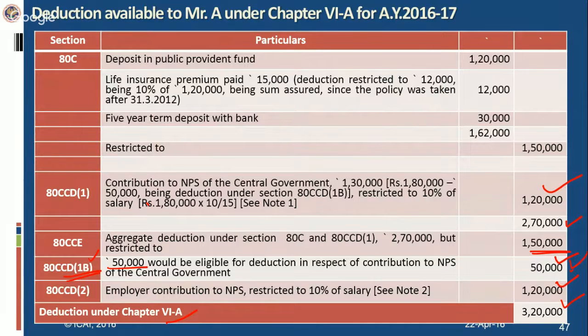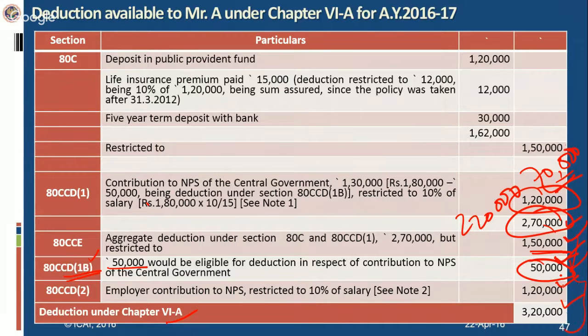What will happen in that case? The total contribution is only 1,20,000. There again, 50,000 you adjust against 80CCD(1B). The remaining will become 70,000, because the total is 1,20,000. 50,000 you are claiming under 80CCD(1B) and 70,000 under 80CCD(1). So the total under 80C will be 2,20,000, which will anyway be restricted to 1,50,000 again. That is why your total deduction under Chapter 6A will remain unchanged even if the contribution is 1,20,000 instead of 1,80,000.